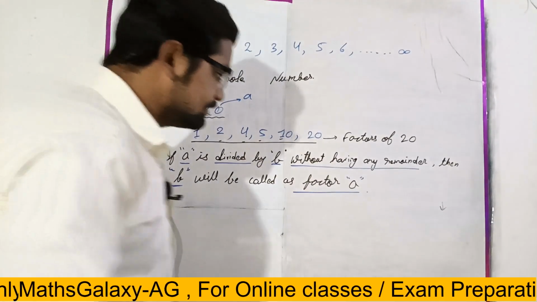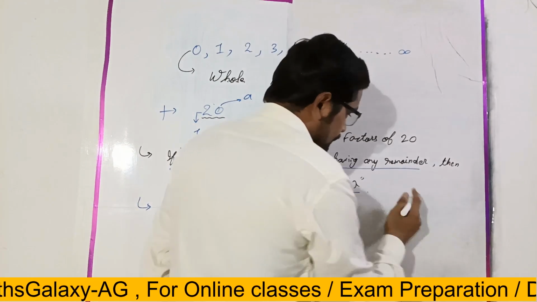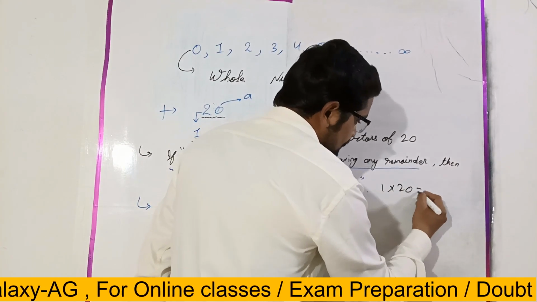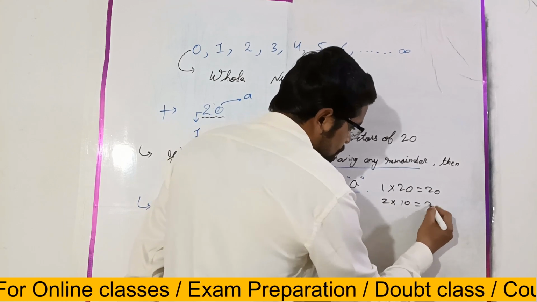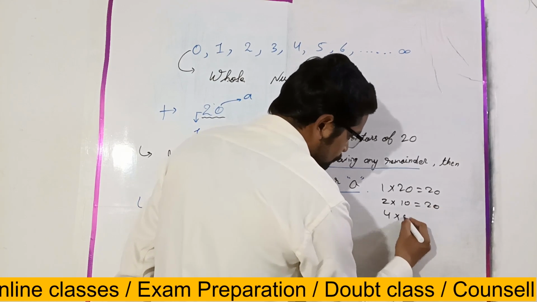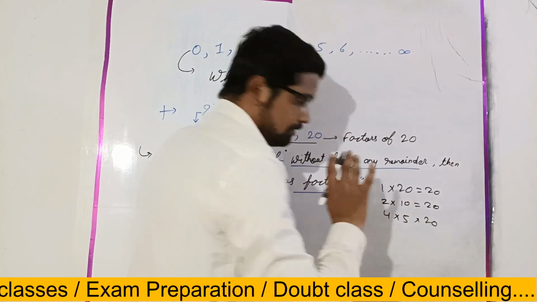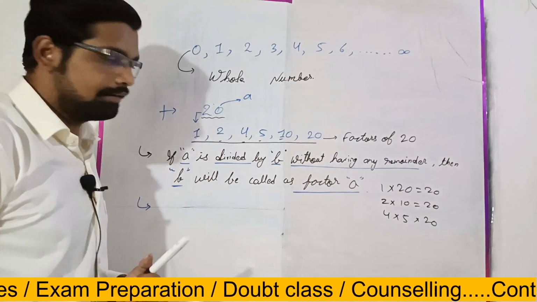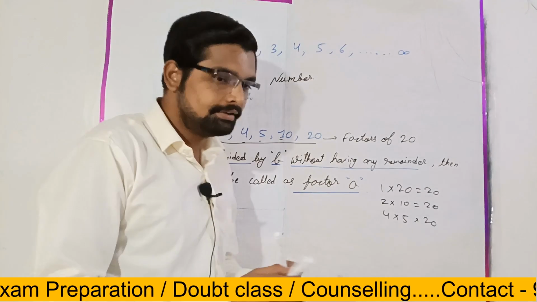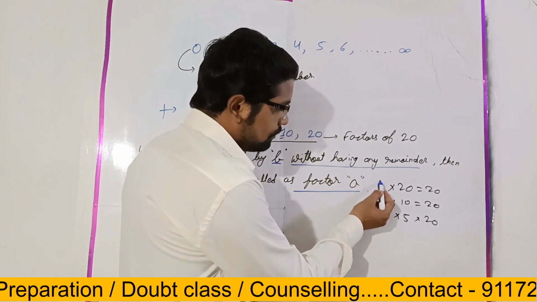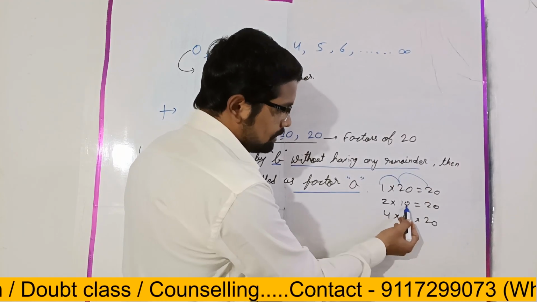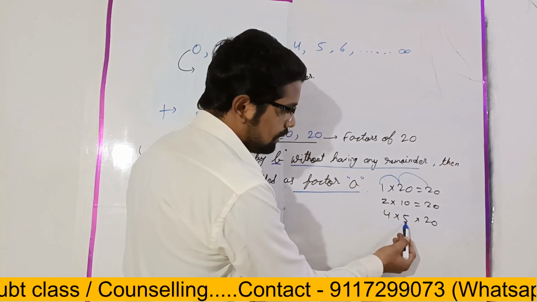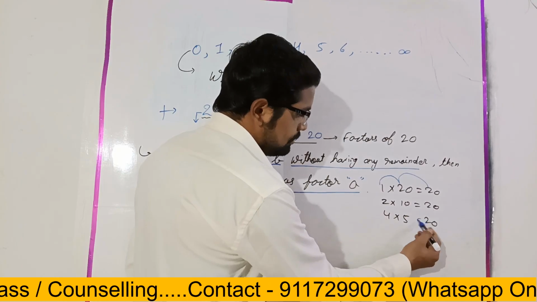Is it clear? Just like an example, see here. 1 into 20 is equal to 20. 2 into 10 equal to 20. 4 into 5 equal to 20. That's all. After this, I will not write. Why? When I see from 1, 20; 2, 10 times is 20; 4, 5 times is 20.